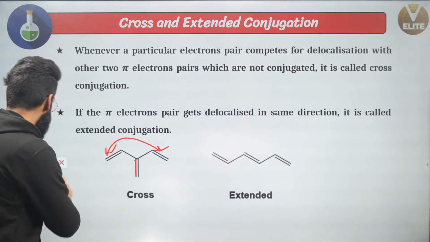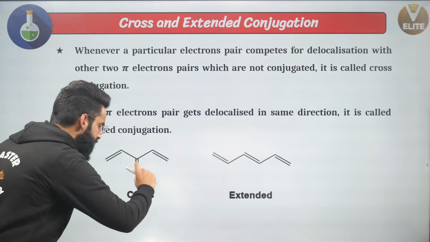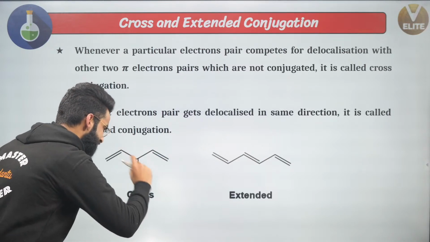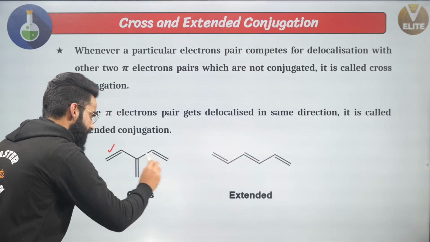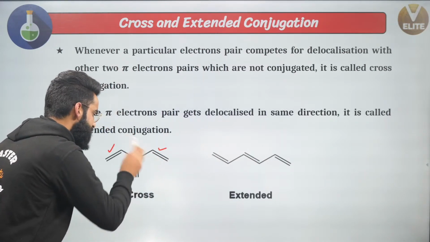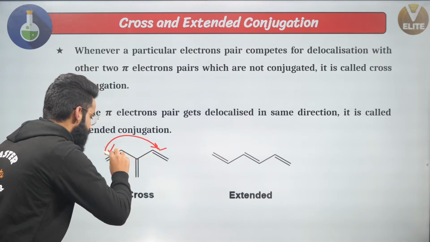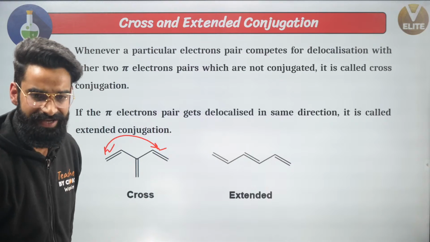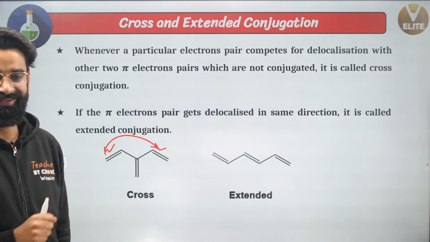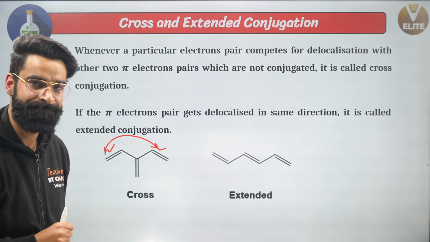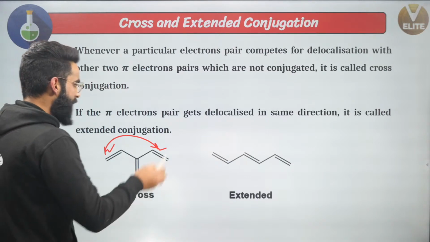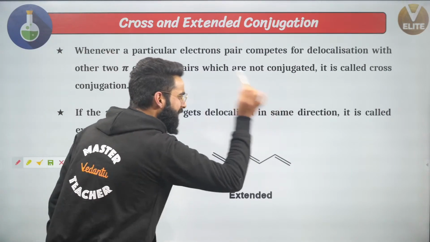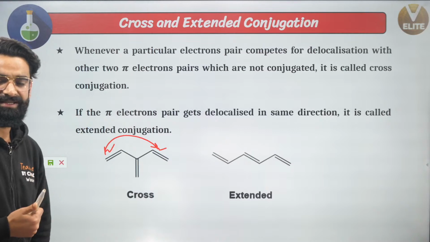Whenever you get this sort of situation in which a particular pi electron pair is simultaneously in conjugation with two other pi electron pairs, but those two pi electron pairs are not in conjugation with each other, we call this sort of conjugation cross conjugation, okay? And when the pi electron pair gets delocalized in the same direction, that's called extended conjugation.